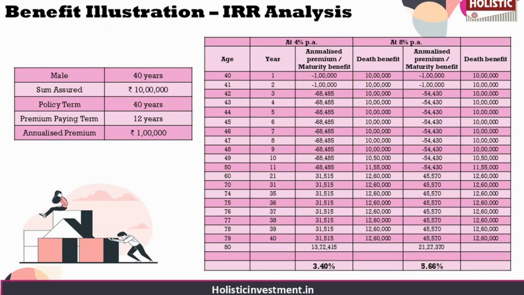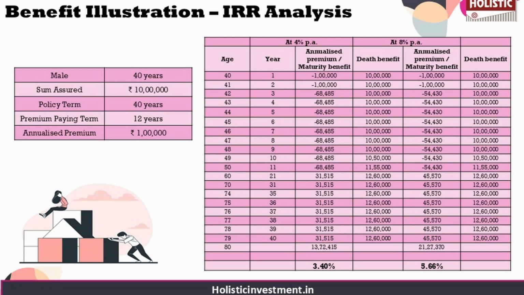So now, as we have a basic idea about the policy, let us move on to the analysis part of the video, where we are going to conduct an IRR analysis based on the policy brochure's benefit illustration to help us make a more informed decision. For example purposes, let us assume that a 40-year-old male has chosen this policy with a sum assured of 10 lakhs, which is maximum 12.60 lakhs. The policy term is 40 years, the premium payment term is 12 years, and the annual premium is 1 lakh. He has chosen the milestone option.